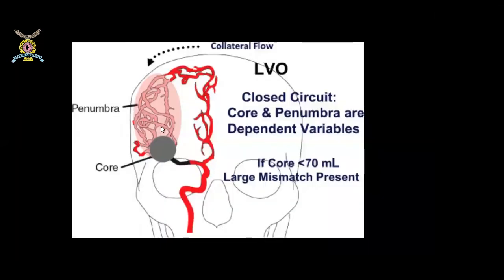so that in the initial 6 hours or 24 hours, if you remove this clot, we can save this part of the brain. This part of the brain we can't save because this is already dead, that is irreversibly damaged. So the purpose of the treatment is to go into these blood vessels and remove this blood clot as early as possible to save this part of the brain so that recovery will be very fast in stroke patients. So that is the meaning of LVO, large vessel occlusion.